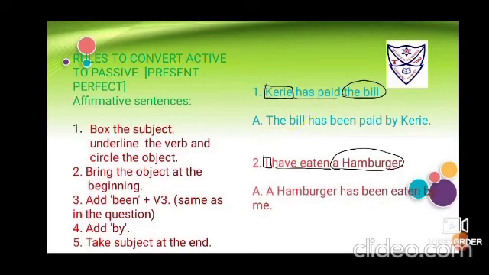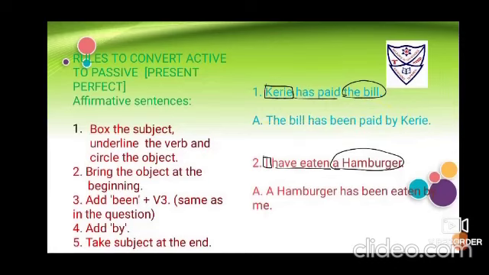Before putting the verb, I'll add one word as I've told you, BEEN. Now BEEN and the V3 verb in the third form are best friends, so they'll always lie side by side. Then at the fourth step, by, and drag the subject to the end, Carrie. So it seems the bill has been paid by Carrie.